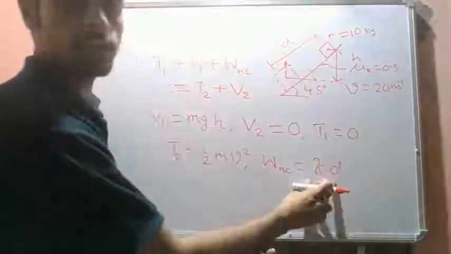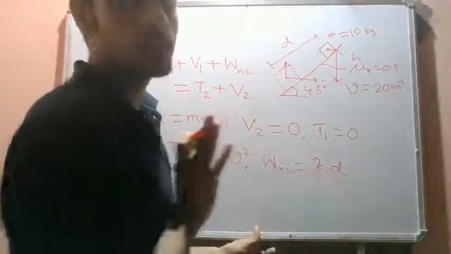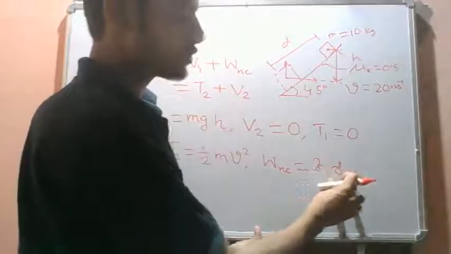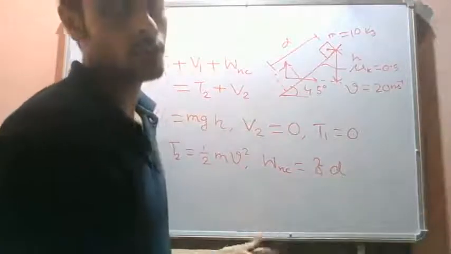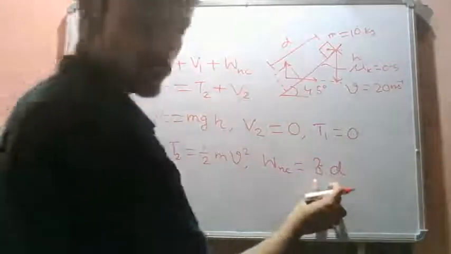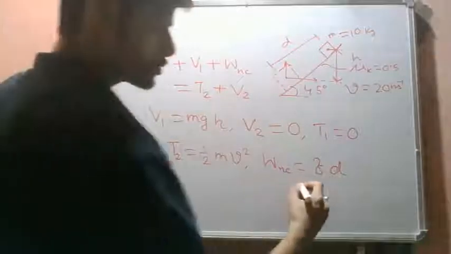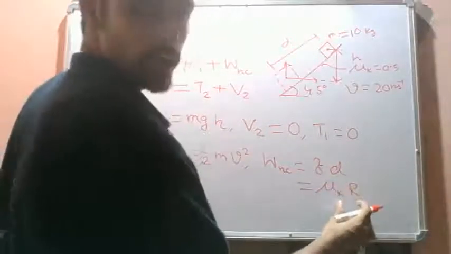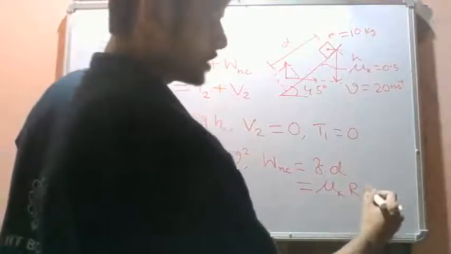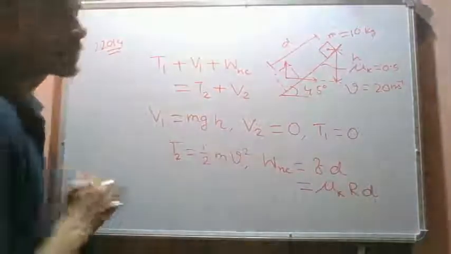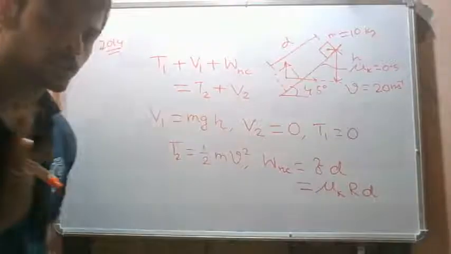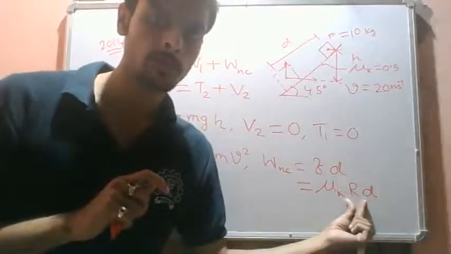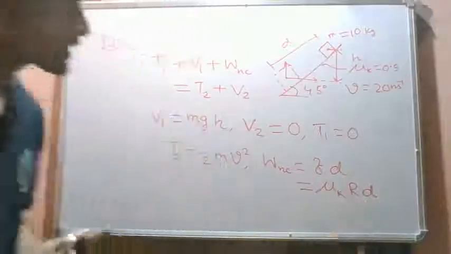In this case we can write it like this. This integral need not be evaluated. In this case the friction force remains constant, so the friction force multiplied with the displacement gives us the work done due to friction. So what is the friction force? We have mu_k times the normal reaction, multiplied with the displacement, which is the total work done due to friction. Now we need to find out what this normal reaction R is.